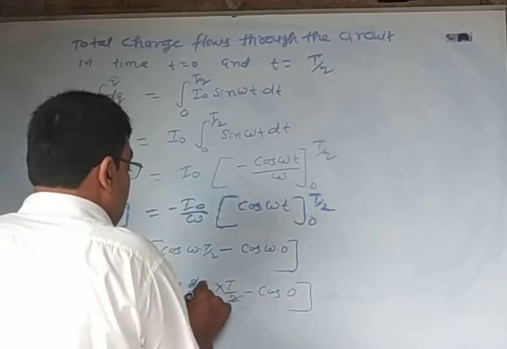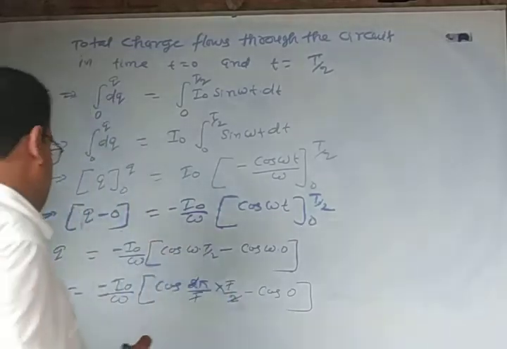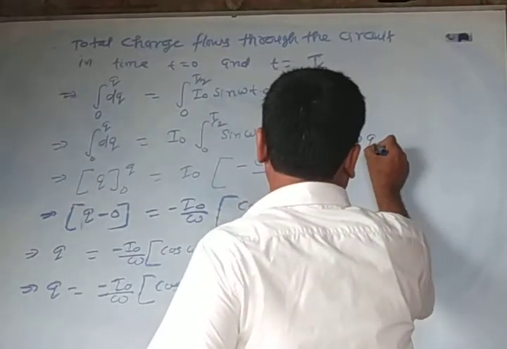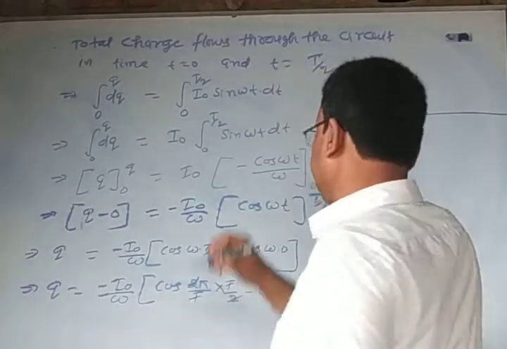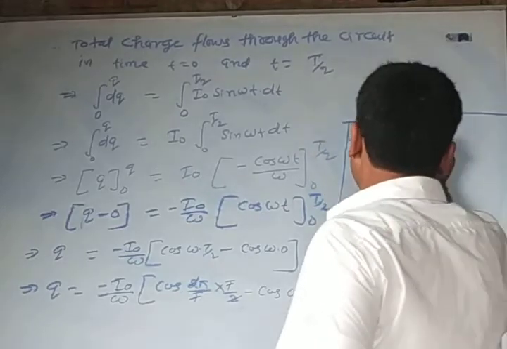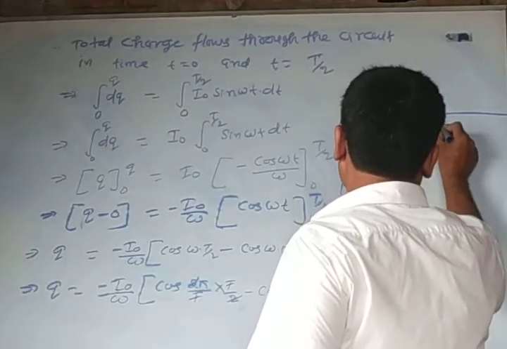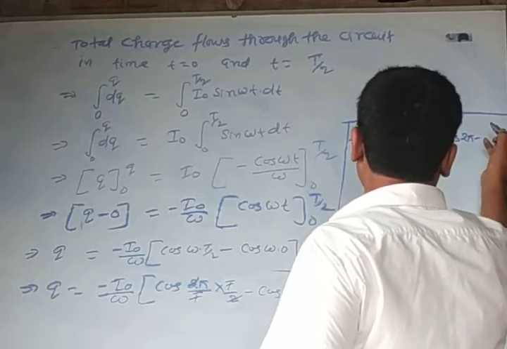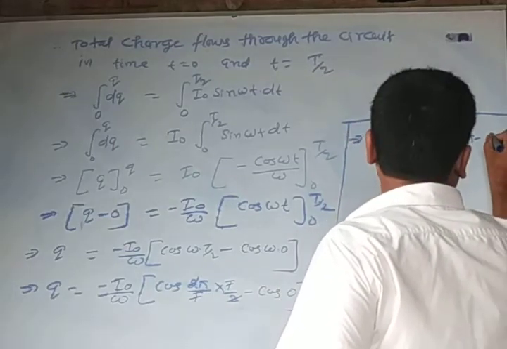The two cancel and T cancels T. Therefore q is equal to minus I naught upon omega, cos 2 pi minus cos 0.